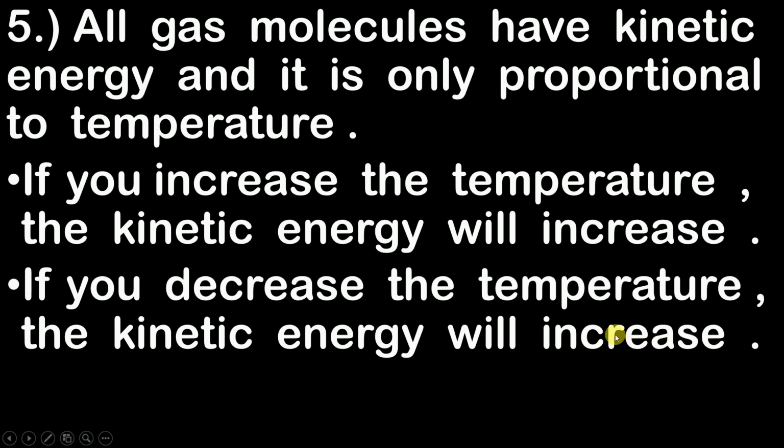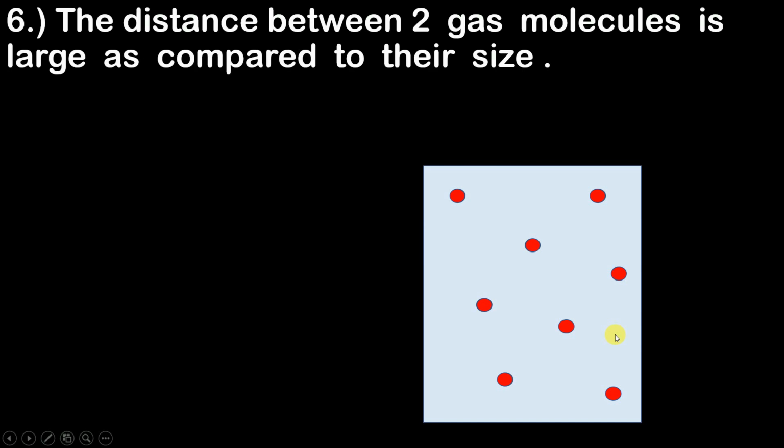Now moving ahead with the sixth postulate: the distance between two gas molecules is large as compared to their size. What does this point tell us? When you compare the distance between any two molecules, suppose we consider this molecule and this molecule, the distance is very large and their size is very small. So can I say that the distance is very large as compared to their size?